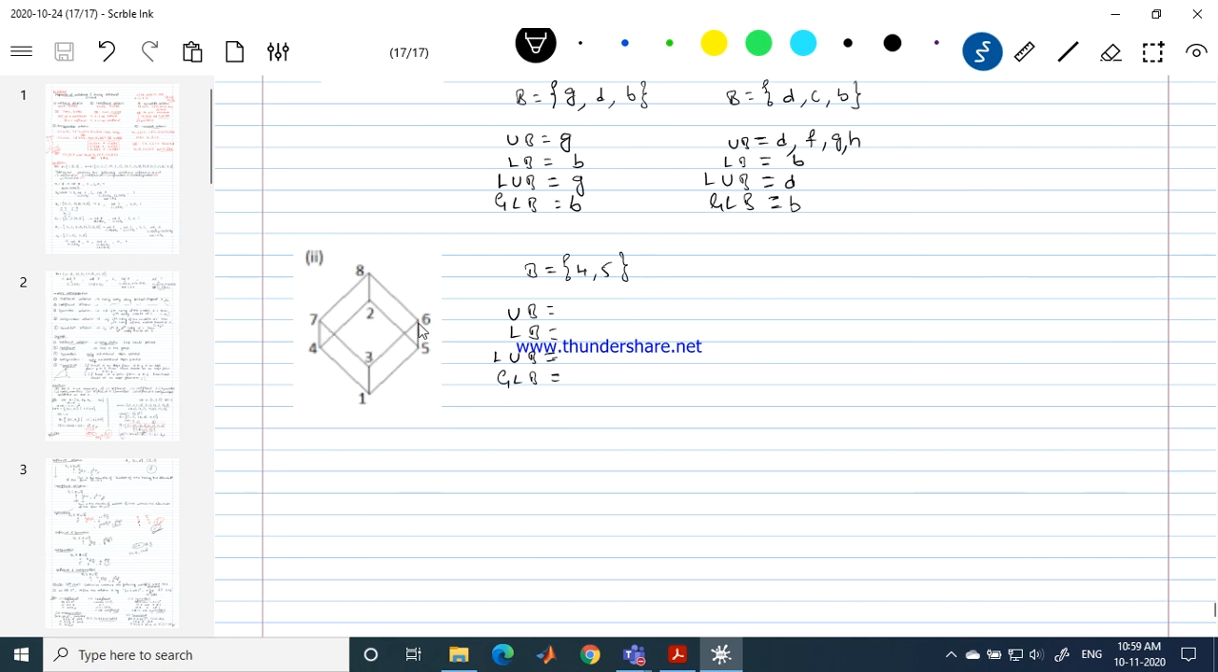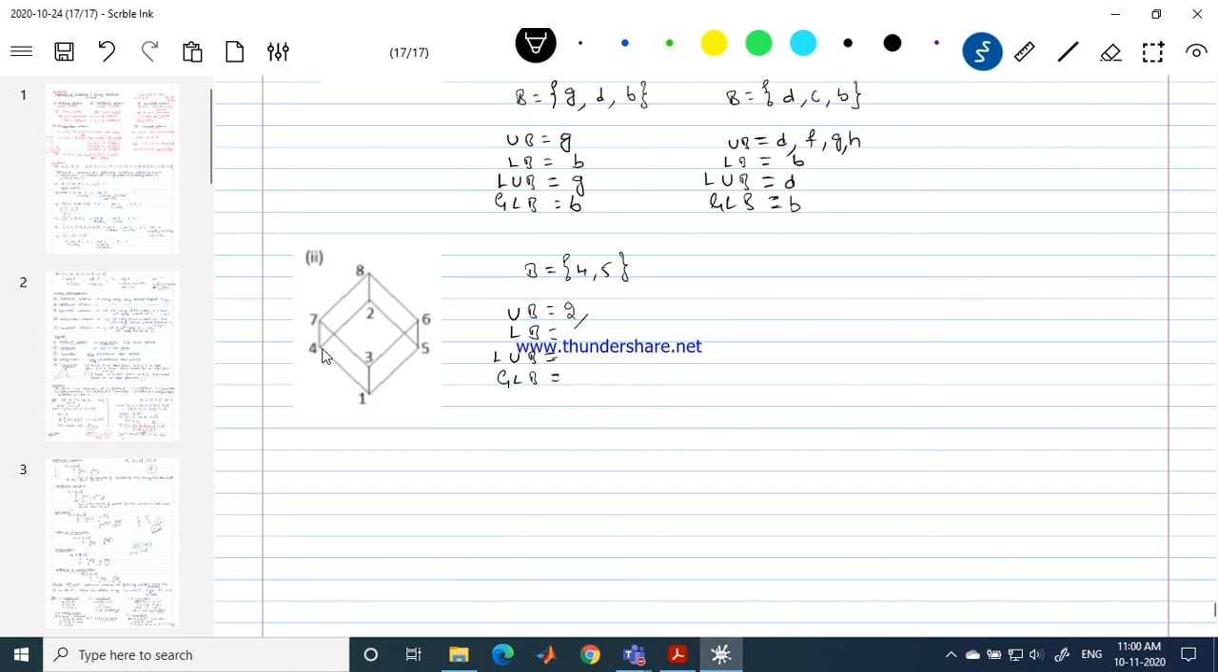If I come to 6, 6 is not an upper bound again because I can reach 6 from 5. But what about from 4? From 4, if I am supposed to reach 6, what do I need to do? I need to come down here, and then I need to go up. That cannot be done because I just cannot come down. So 6 cannot be the upper bound. If I consider 7, once again 7 cannot be the upper bound because I can't reach 7 from 5. But 2 is an upper bound because from 4 I can reach 2, and from 5 I can reach 2. So 2 is the upper bound.